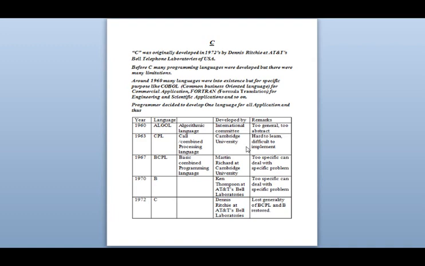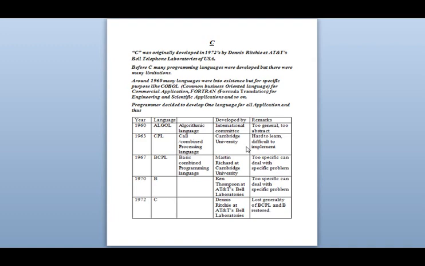Then in 1963 CPL was developed. Somebody calls it Combined Programming Language and some call it Combined Processing Language. It was developed at Cambridge University and it was also very hard to learn and very hard to process. In 1967 BCPL, that is Basic Combined Programming Language, was developed by Martin Richards at the same Cambridge University. It was too specific, and small specific problems were hard to solve in it.